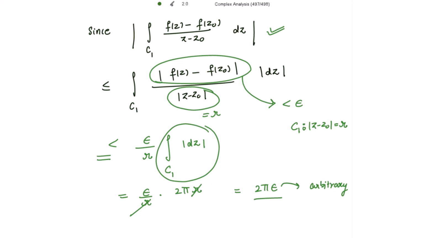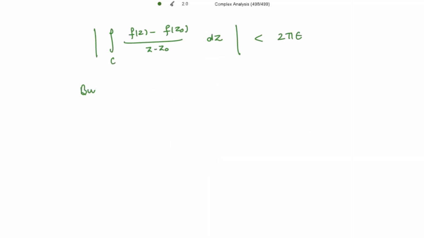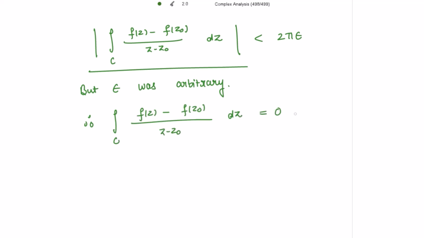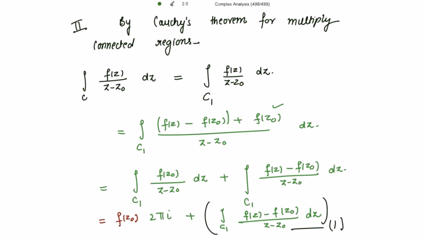0.0001. We can choose epsilon to be very small, a positive real number, but epsilon was arbitrary. So therefore the absolute value of this will be equal to 0, and let's mark this as 2. So what is 1? We have marked 1 to be the integration of f(z) divided by z minus z naught, which is equal to this right hand side, and from 2 we get this term to be equal to 0, right?